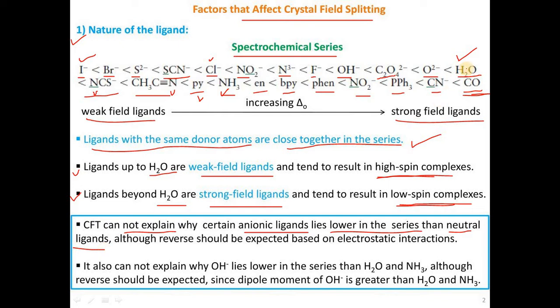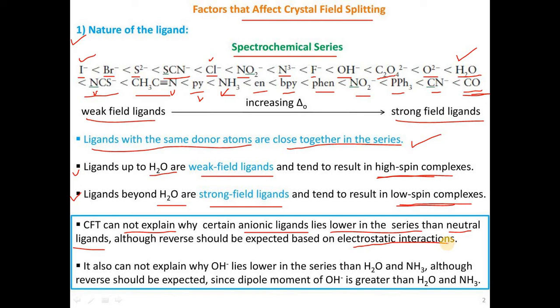Water is a neutral ligand, but there are some anionic ligands, that is O minus minus, oxalate, F minus. The position of these anionic ligands before water, the aqua ligand, is not explained very well in the CFT concept, although the reverse should be expected based on electrostatic interaction.